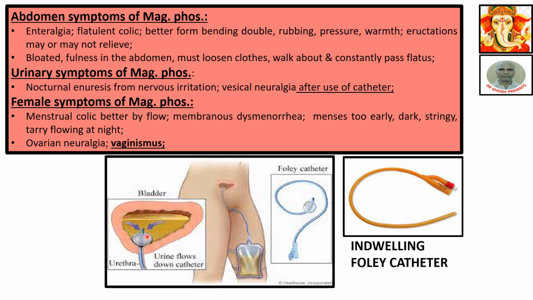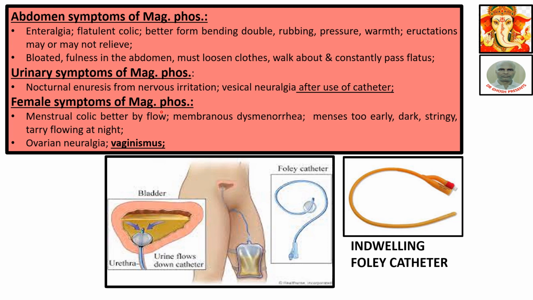And this is the other end. In the other end there is a small bulb. It can be inflated from outside. When it is pushed to a particular level, it is inflated so that it doesn't come out. That inflation can also be minimized from downwards when it is brought out. So in this way, catheter is inserted and this portion is connected to the tube. So after use of catheter, there is vesical neuralgia. In that case, MAC-PHOS is medicine.